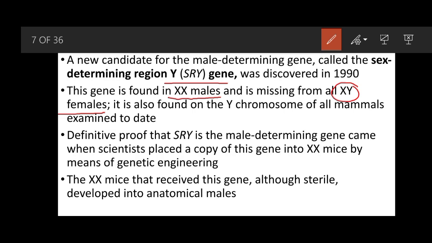To prove this, scientists used genetic engineering techniques to insert a copy of this gene into XX mice, and the XX mice that received the copy developed into anatomical males. Although they were sterile and not able to produce progeny, they were anatomically males.